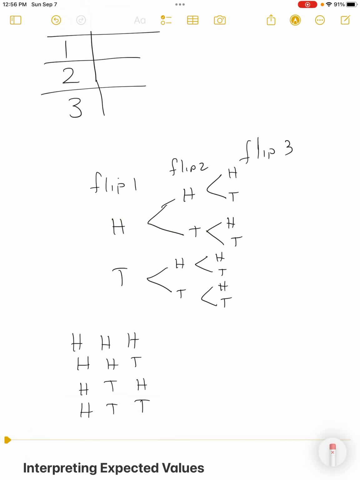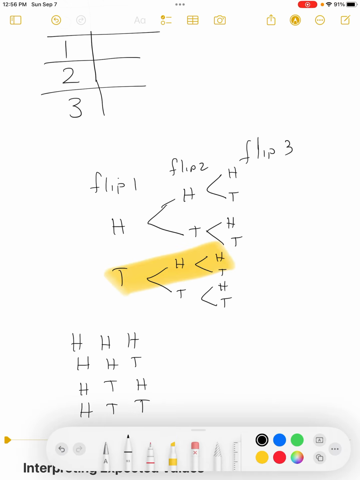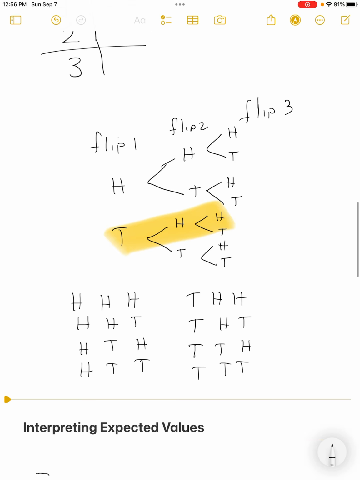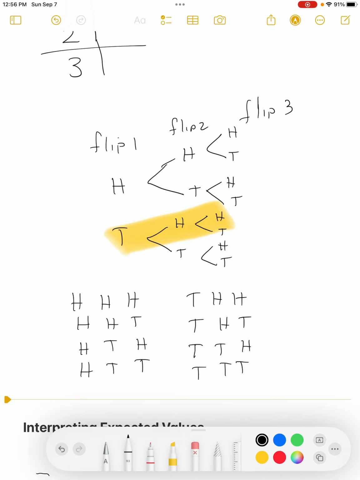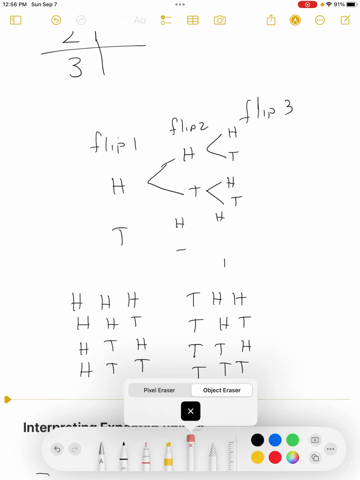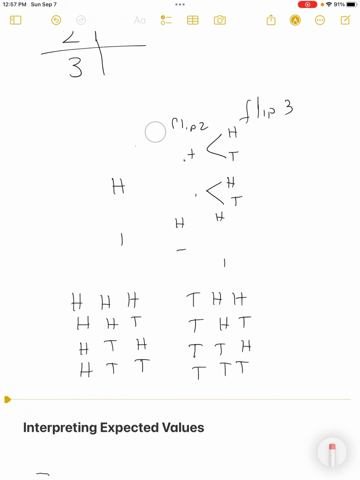If I, again, go down and highlight right here, out of that grouping, I can see that I have a tails, heads, heads. Tails, heads, tails. And then if I look at the unshaded grouping below, tails, tails, heads, and tails, tails, tails. So that is what's helping me figure out my probability. So let me get in here and give us some space to come up and see, well, what do we got?